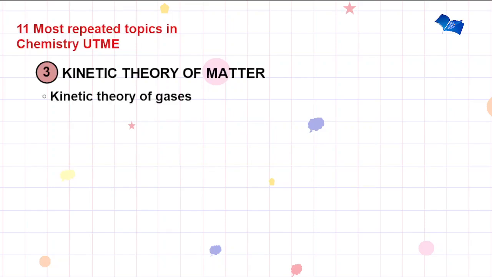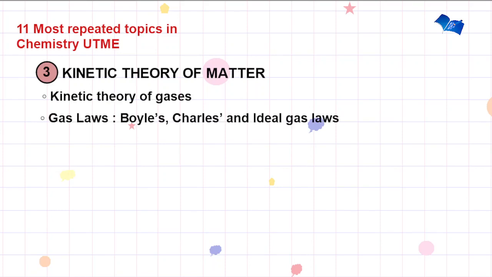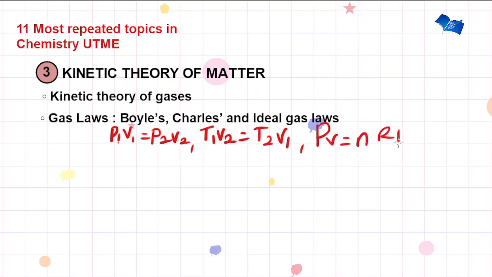Under this, you're expected to note the kinetic theory of gases, very, very important, and also gas laws. We have Boyle's law and we also have Charles' law. Of course, know that Boyle's law states that pressure is inversely proportional to volume when temperature is constant. Charles' law states that temperature is directly proportional to volume when pressure is constant. And we have the ideal gas law, PV equals nRT, where n is the number of moles and R is the gas constant.